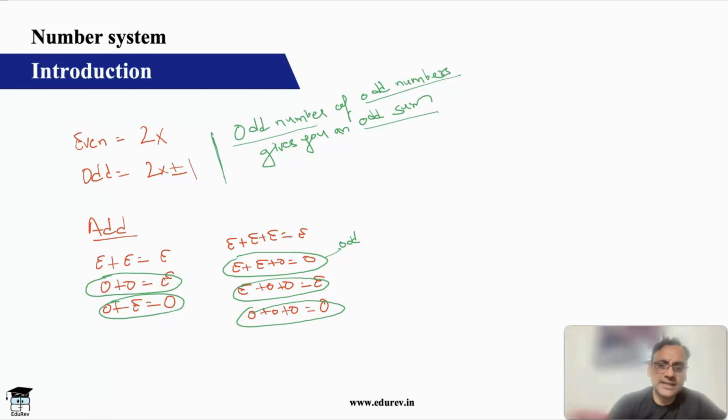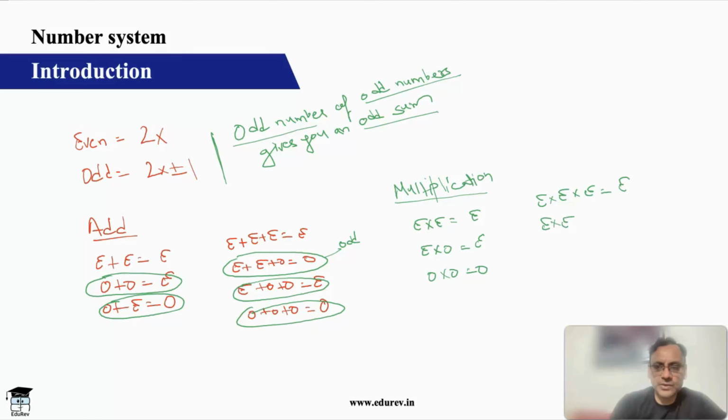Okay, then the second part is multiplication. If you multiply even into even, it is even, even into odd is even, odd into odd is odd. Let's take three. Even into even into even is even. Even into even into odd is even. Even into odd into odd is also even. Odd into odd into odd is odd.